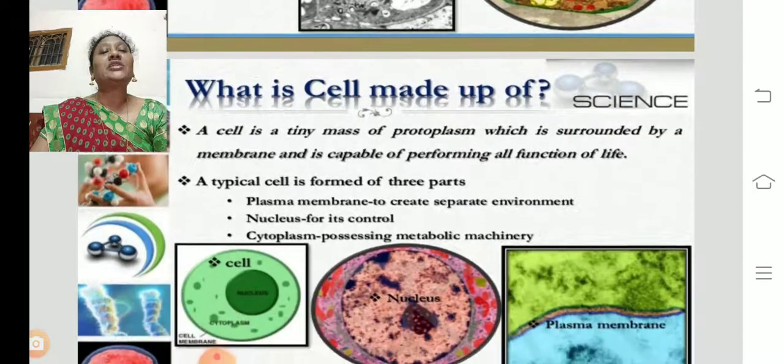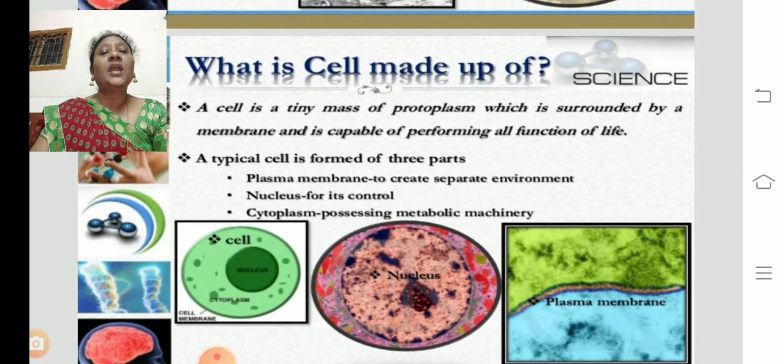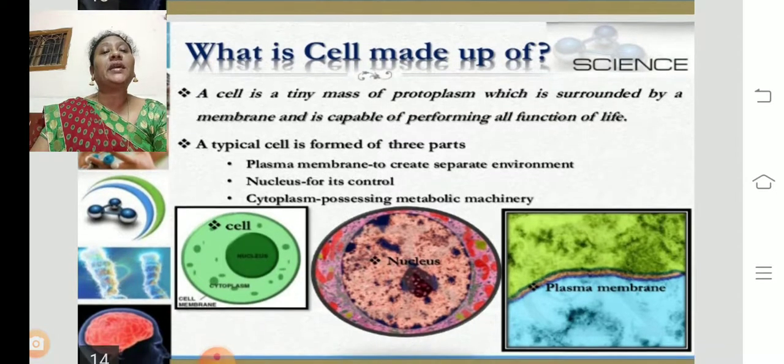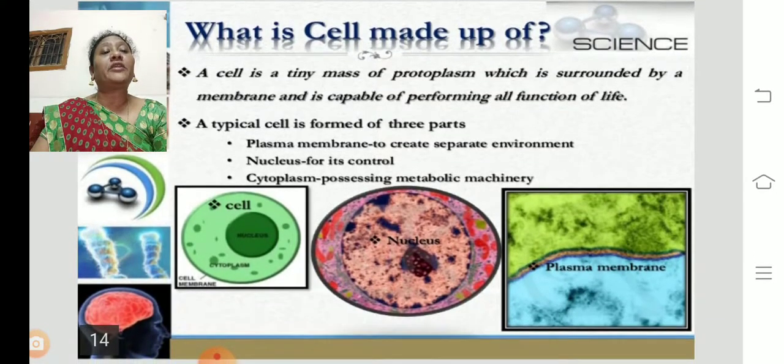So what is a cell made up of? A cell is a tiny mass of protoplasm which is surrounded by a membrane, and it is capable of performing all life functions. So a cell is a small mass of protoplasm.